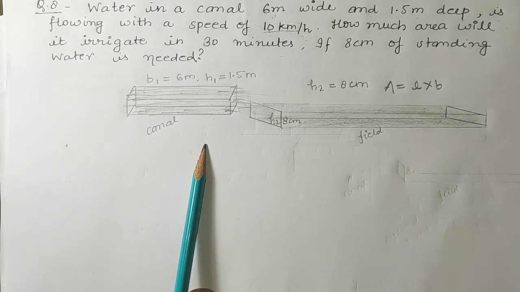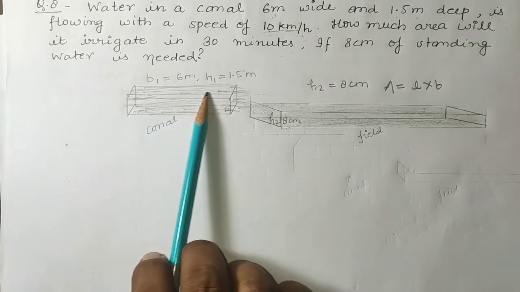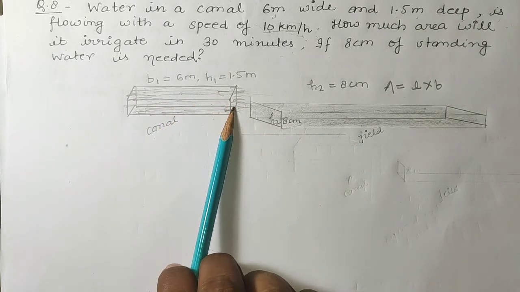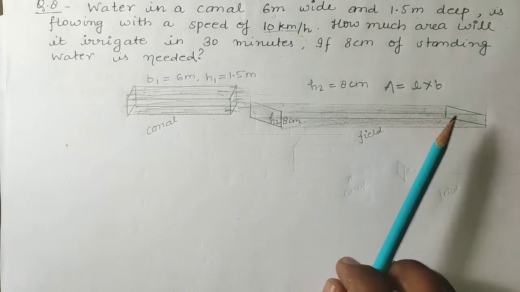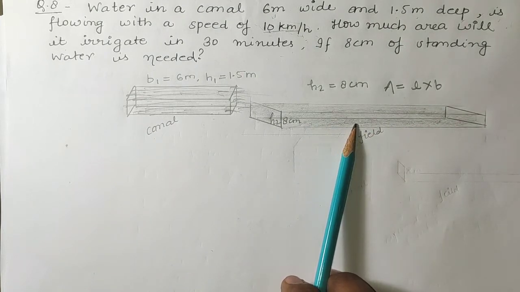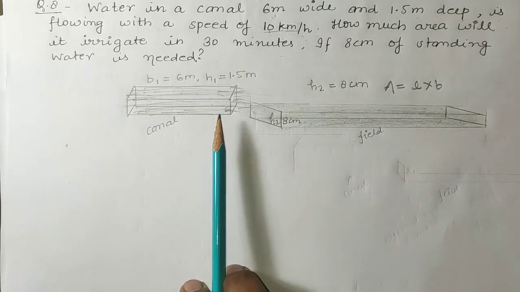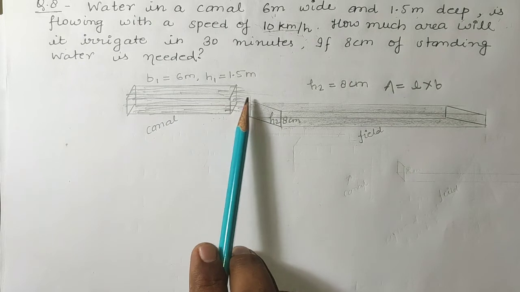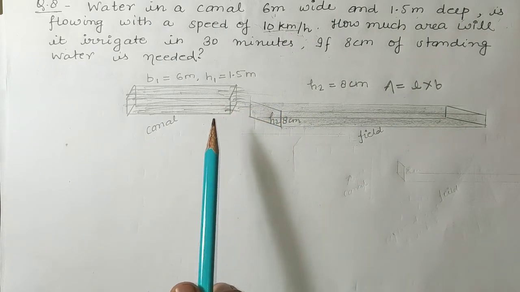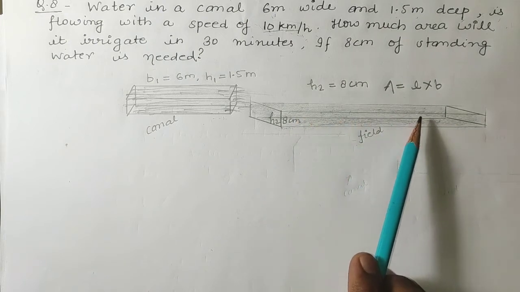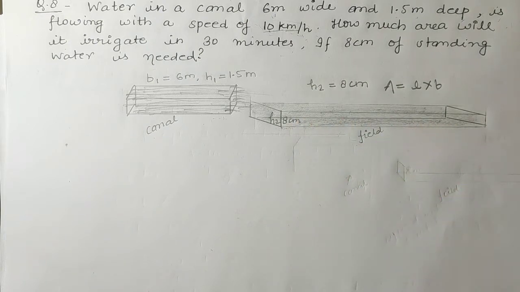The volume will be the same, meaning the volume of water flown in 30 minutes will be equal to the volume of water which irrigates this area in 30 minutes. So firstly we will calculate how much volume of water will flow from the canal. After that we will equate it to the volume of water that irrigates this area.